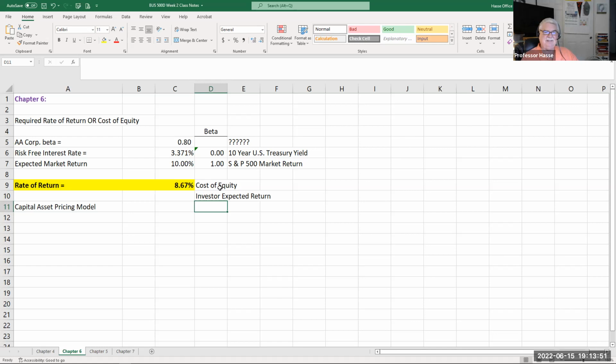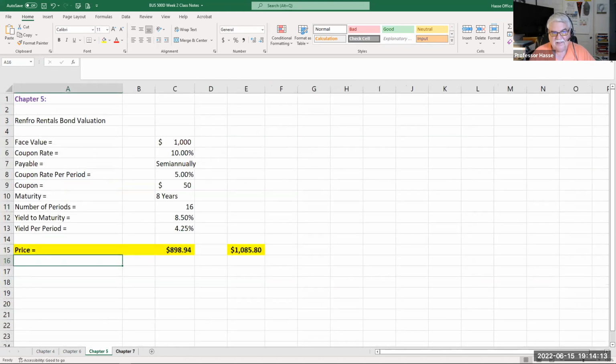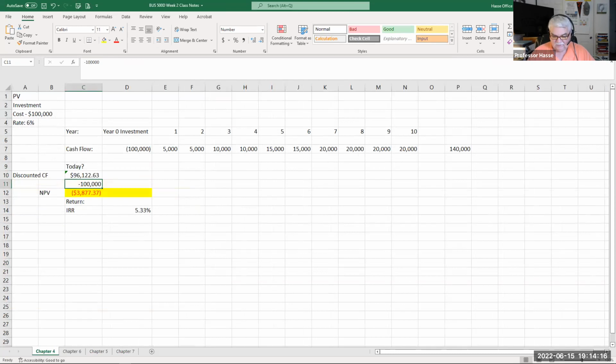So chapter 6 is a study of the calculations and the definitions of those returns, both investor expected returns, and the definition of beta, which shows a correlation and a definition of the risk in the market. Need you to study these two areas this week, and then next week we'll get into bonds and stocks. But keep this spreadsheet. It will be our study guide for this week, and you'll have questions concerning chapter 4 and 6 in addition to one in next week's assignment, which I'll highlight in my video this weekend. It gives you a good start.